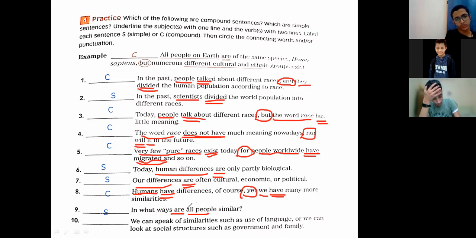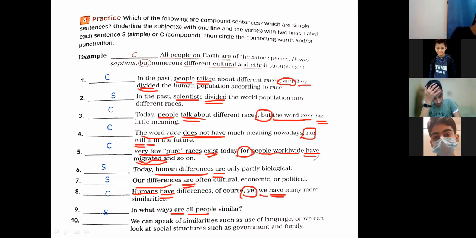It said, in what ways are all people similar? So all people is the subject and are is the verb. Yes, Khalid Mustafa, number 10. We can speak of similarities such as use of language, or we can look at social structures such as government and family.